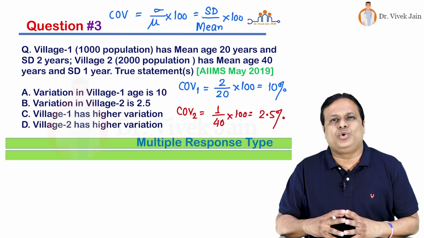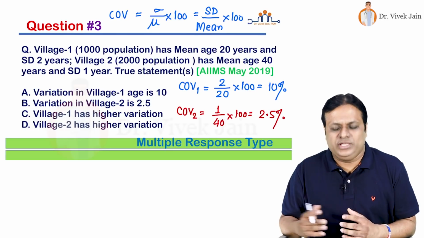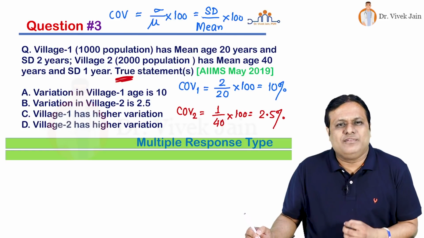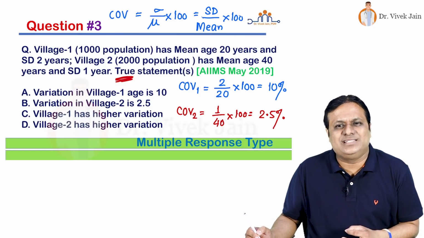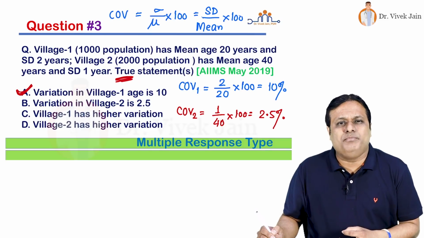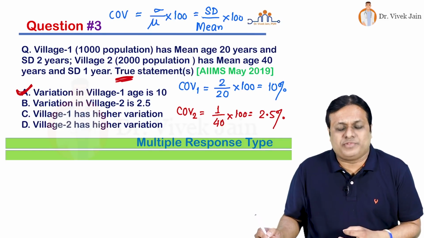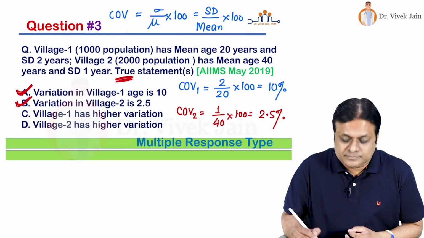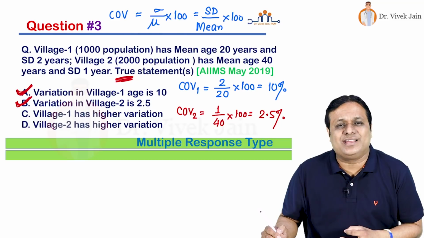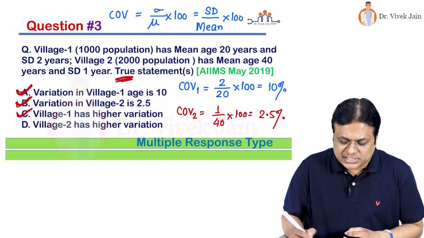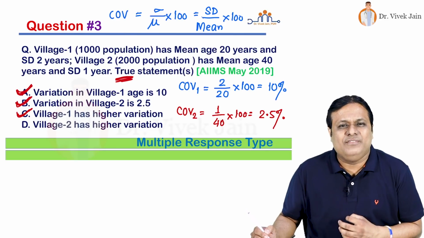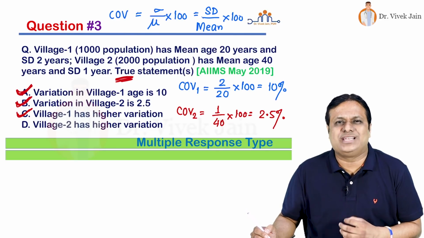So now you just have to read the question and choices carefully. Question is asking about true statement. So let us go choice by choice. Variation in village 1, age is 10. This is correct. Choice number A is the answer. Choice number B, variation in village 2 is 2.5. Even this is correct. Look at choice number C, variation in village 1 is higher. This is correct. 10% variation as compared to 2.5%. Look at choice number D, village 2 has higher variation. No, village 2 has lesser variation.